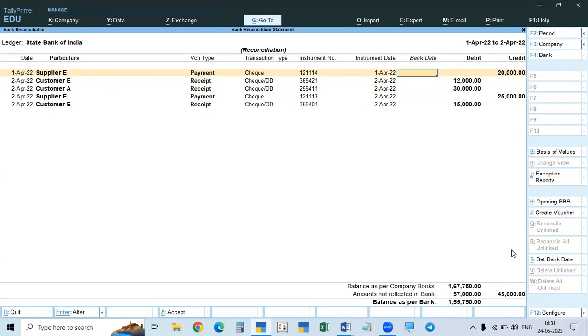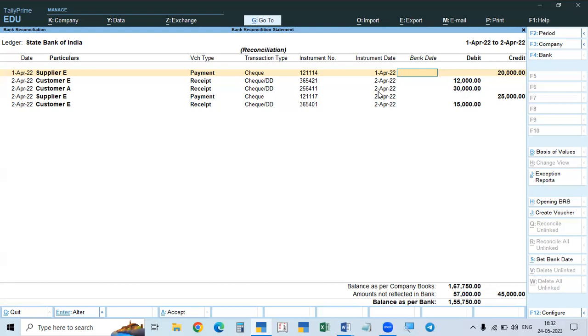Okay. Now these are the things not reflected in the bank. When they are reflected, they may reflect in the next month. So in the next month, when you are making the reconciliation for the month of May, the old ones, that is the pending amounts not reflected in the bank, are the reasons for the difference.